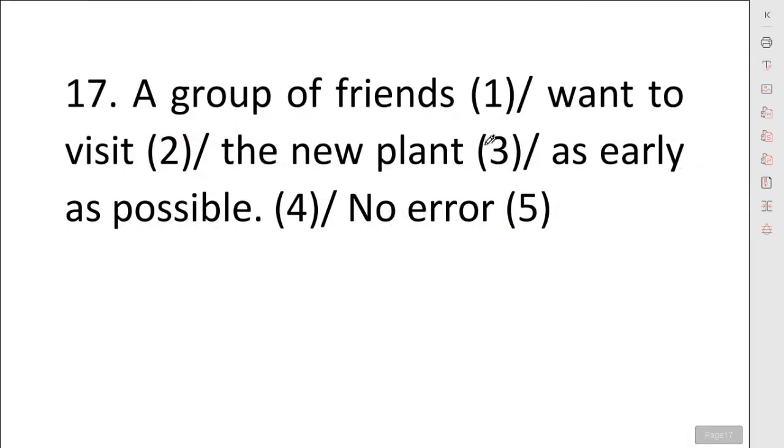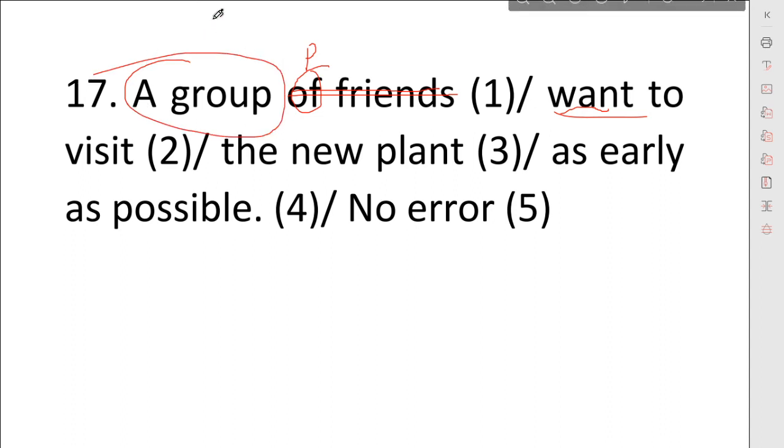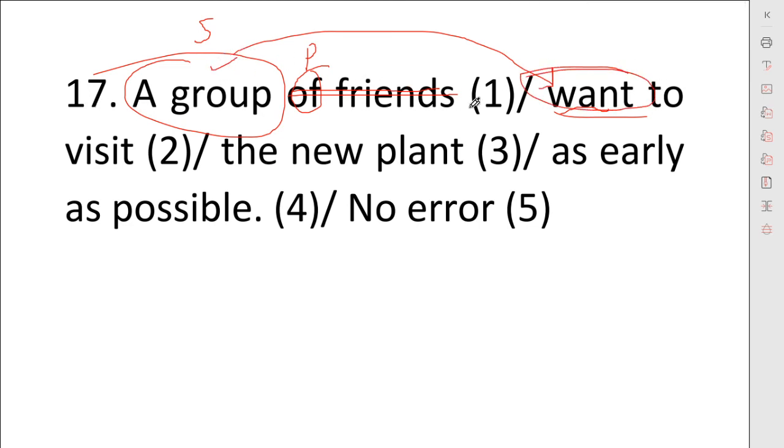Next, a group of friends want to visit the new plant as early as possible. A group wants to visit. Of is a preposition, so after of we will remove words till the verb. Then we will see a group. A group is a singular noun. Then we will change the verb according to this statement. A group of friends wants, we will use here wants. Okay, because we have a singular noun, then we will use s or es. Understood? The error is in the second option.